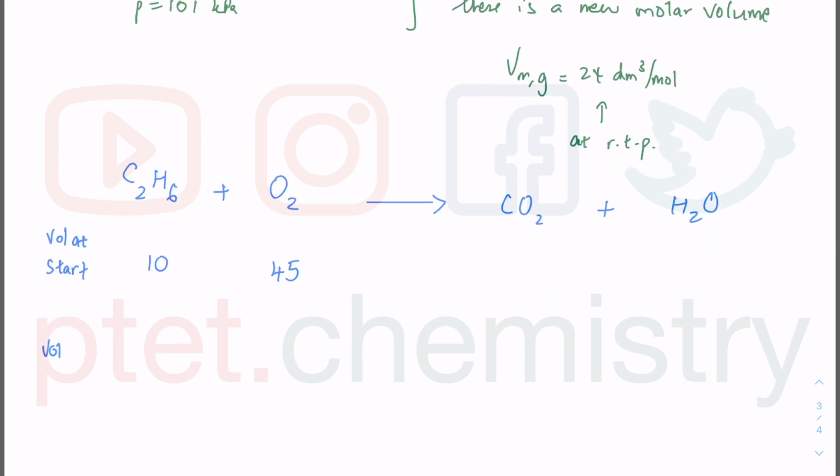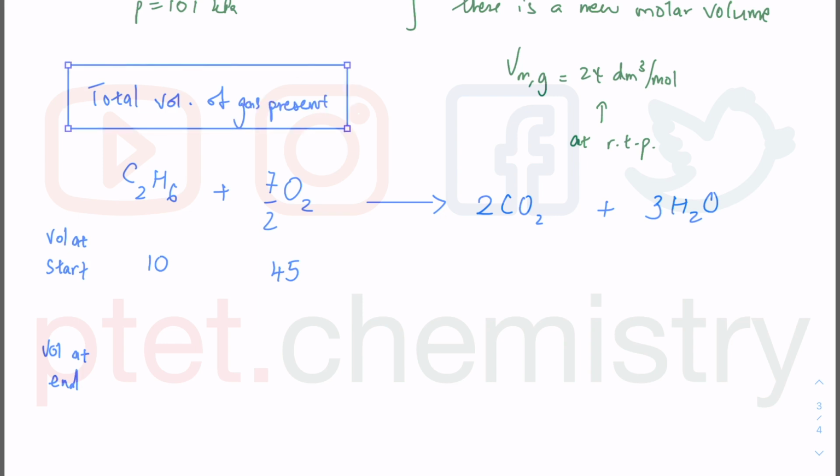I've got to balance the equation above, otherwise I wouldn't be able to do any proper calculation. There are 2 carbon, so I should get 2 CO2. There are 6 hydrogen, so I should get 3 H2O. Then there are 4 oxygen plus 3 oxygen, so 7 oxygen altogether, which means 7 over 2 O2, because I get 7 oxygen atoms altogether on the left hand side. This question asks for the total volume of gas present at the end of the reaction. You've got to read this question very carefully. It's the total volume of gas, which can include something that's unreacted.